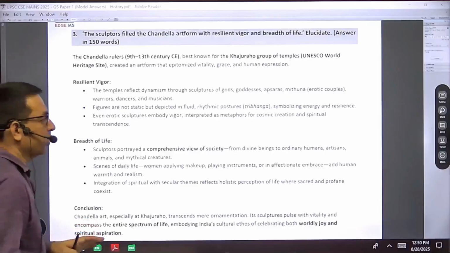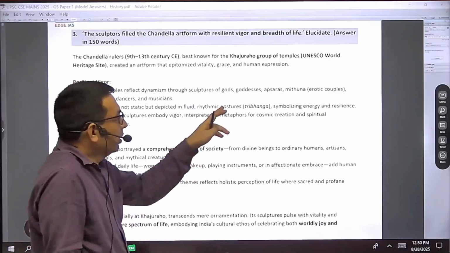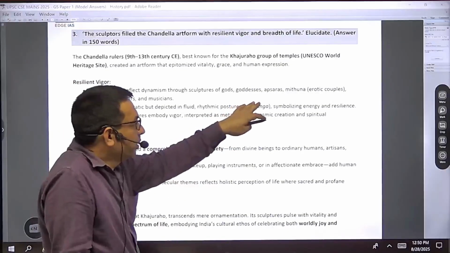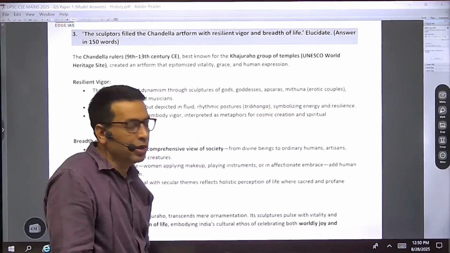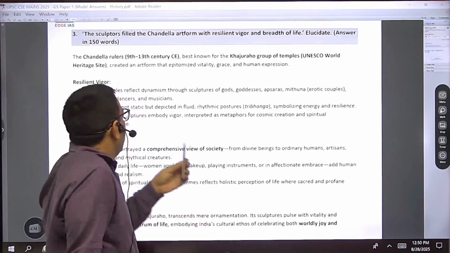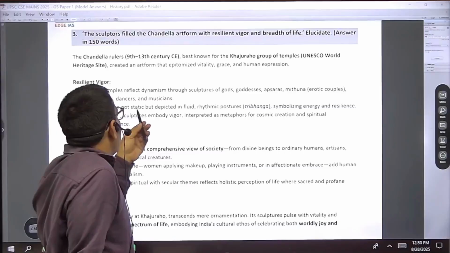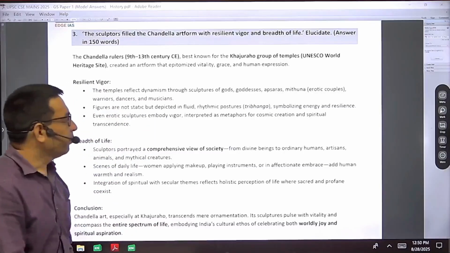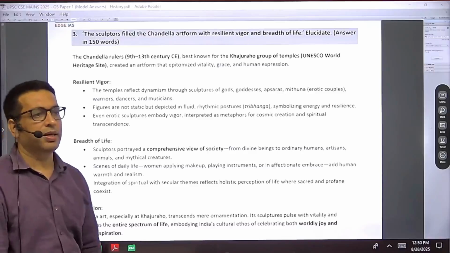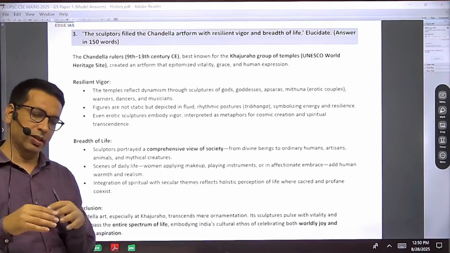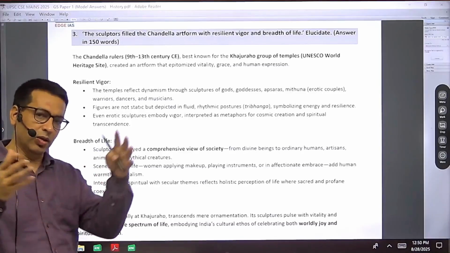Their sculptures include the making of gods, different goddesses, apsaras, and mithuna, meaning erotic couples. And then warriors, dancers, and musicians. So they have tried to make their sculpture and architecture very encompassing and inclusionary.